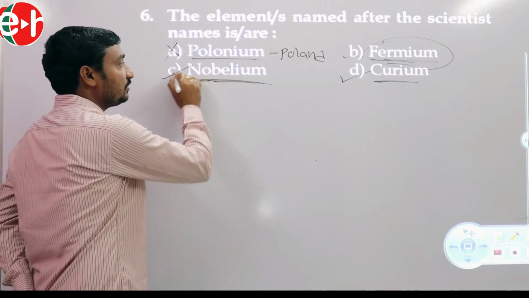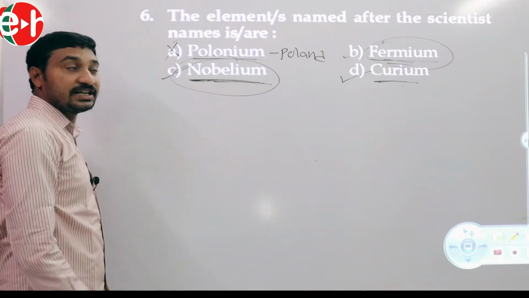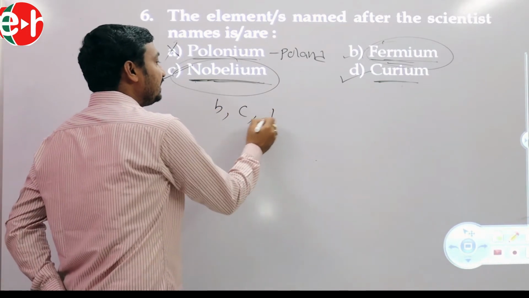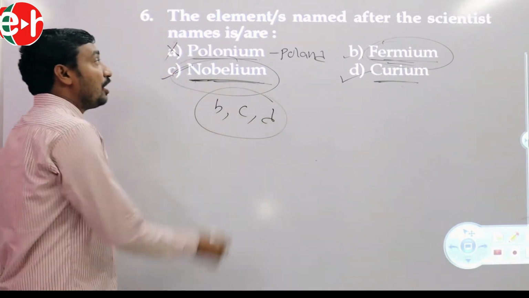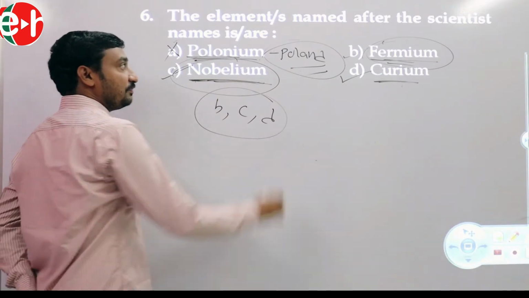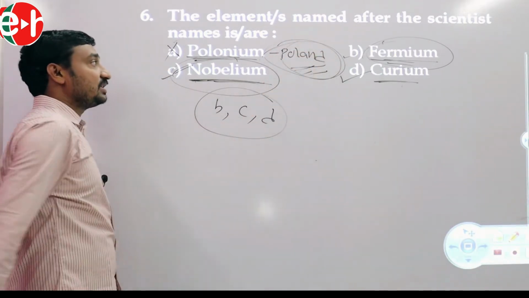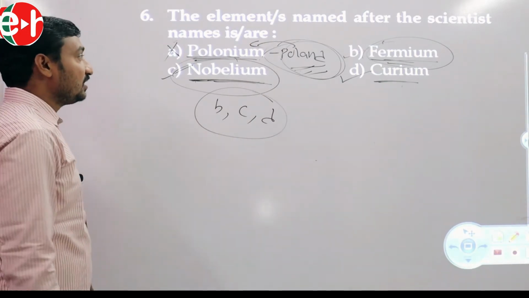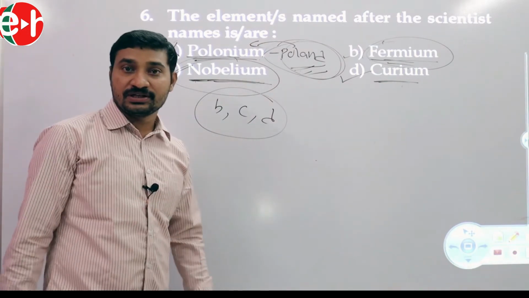So this is also named after a scientist. Hence the answer is BCD. But not polonium. This is named after the country Poland. So the answer is BCD. Next question.